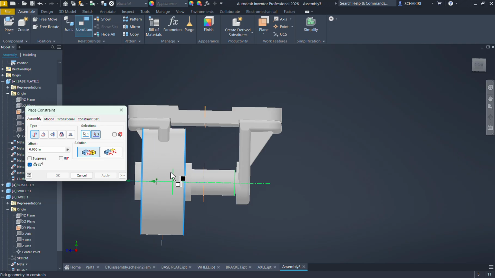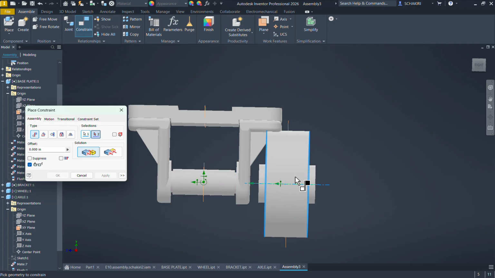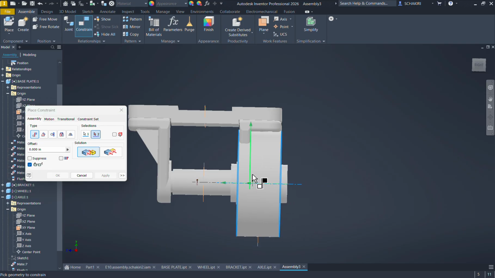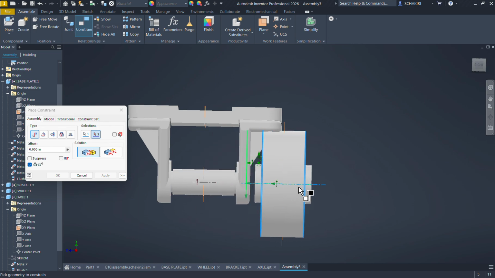Apply, but it still moves like this. So it still has a degree of freedom in that direction, in this x-axis. We're gonna do the same thing to make it fixed and not move.